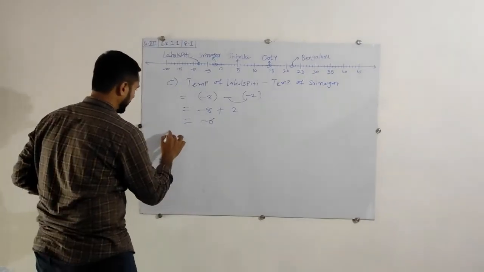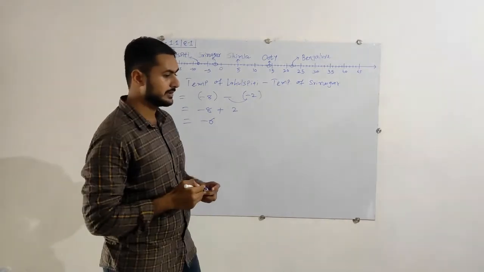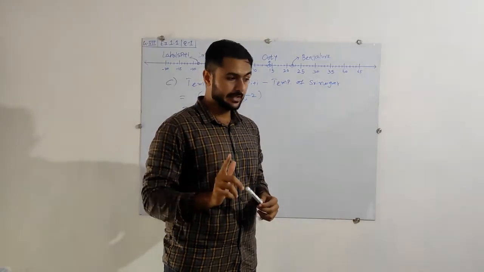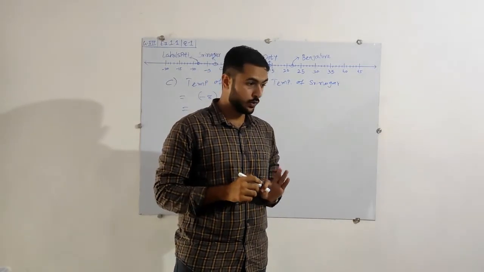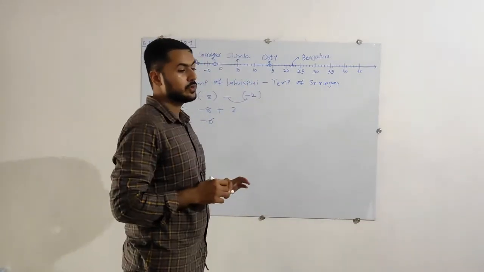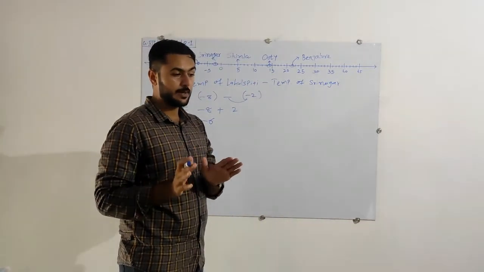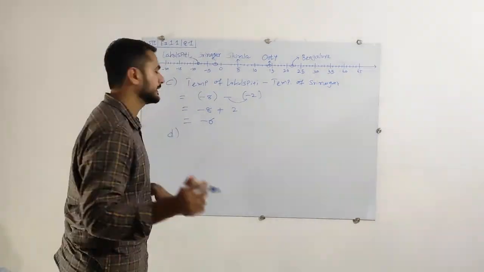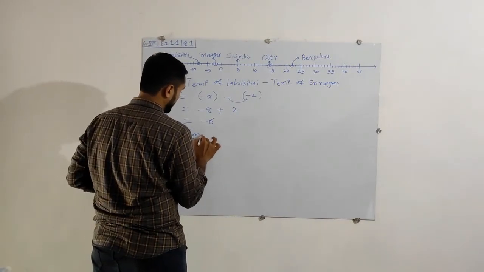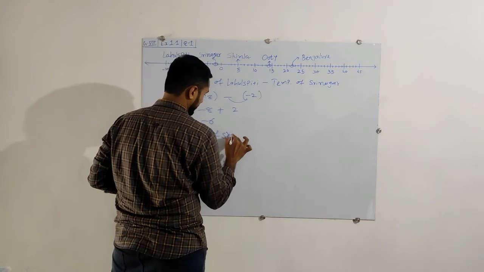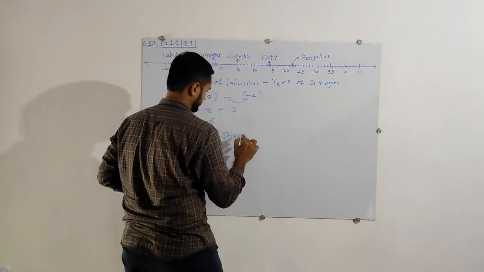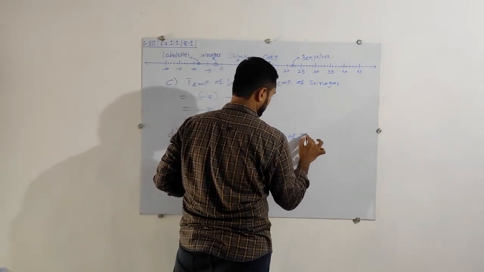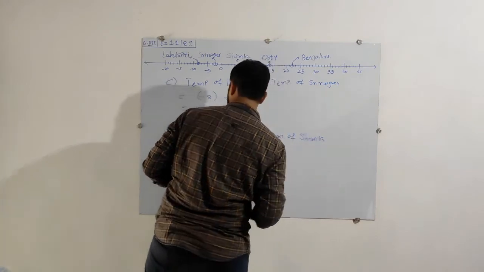Now, the D one. Okay. In the D, they ask, can we say the temperature of Srinagar and Shimla taken together is less than the temperature at Shimla? Just try to understand the question. They ask to take the temperature together for Srinagar and Shimla. Together means we have to add that. So here, temperature of Srinagar plus temperature of Shimla.